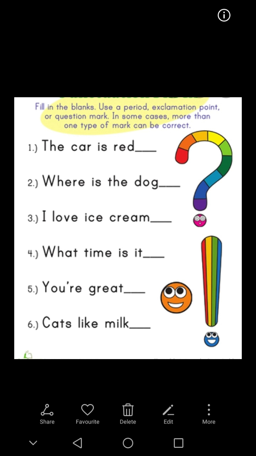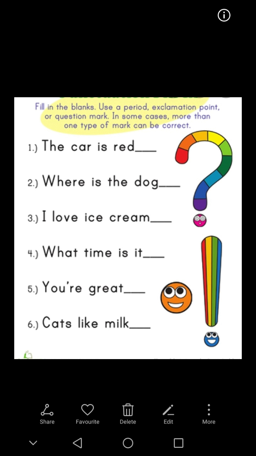Number 3, I love ice cream. Yes, this is feeling. We put an exclamation mark. Number 4, what time is it? This is a question mark. Number 5, you are great. This is feeling, okay? So we put an exclamation mark.